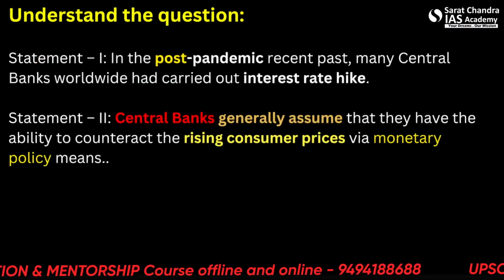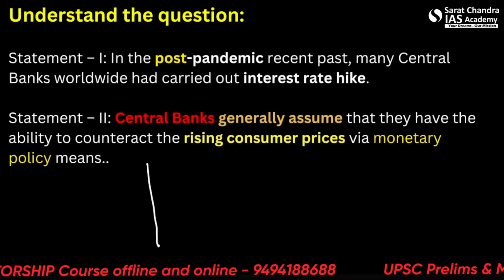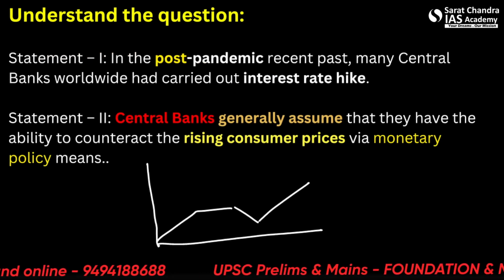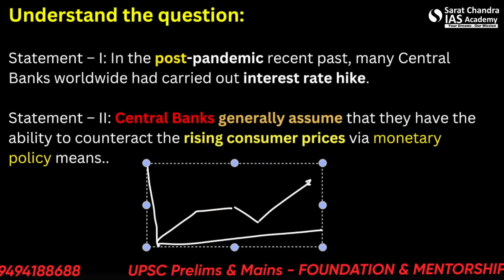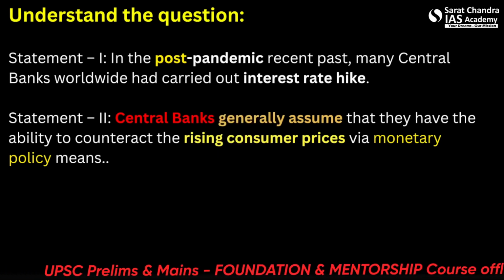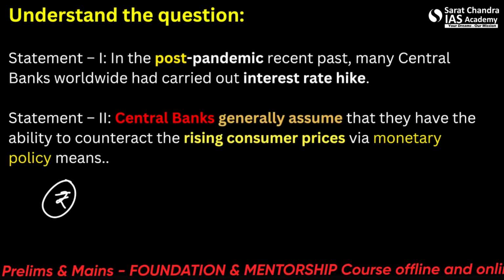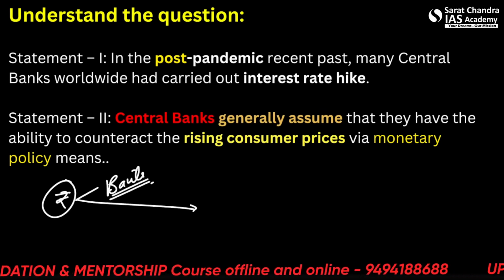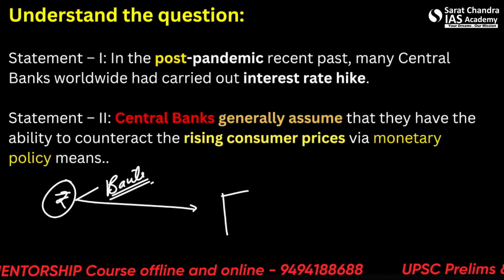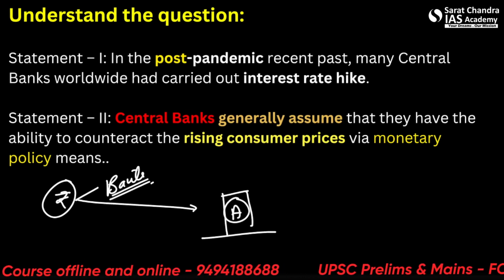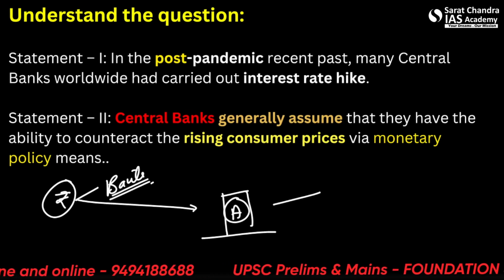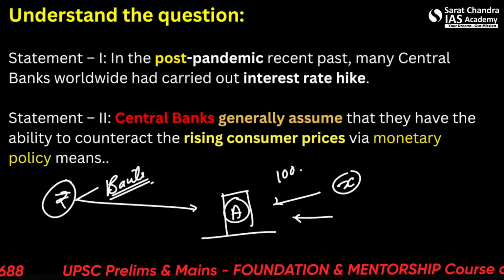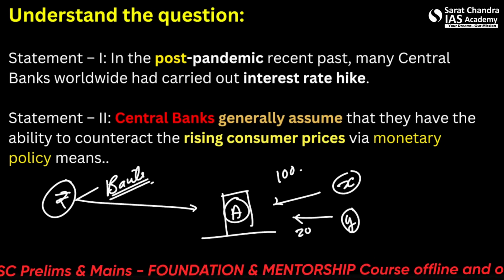Okay, so after the pandemic, let's say the economy was recovering again. When we think about this, people had money in their banks, unused money, because they couldn't buy anything during the pandemic. Now let's say there is an object A. Person X is ready to pay 100 rupees for this. Person Y is ready to pay even 200 rupees for this product.